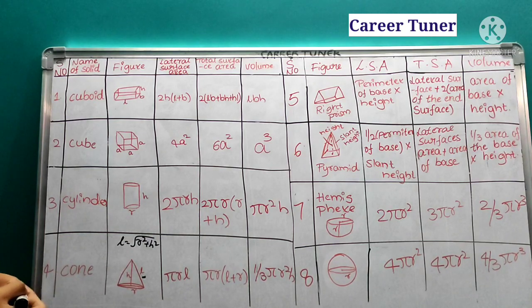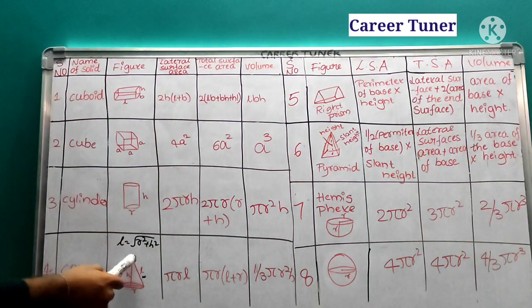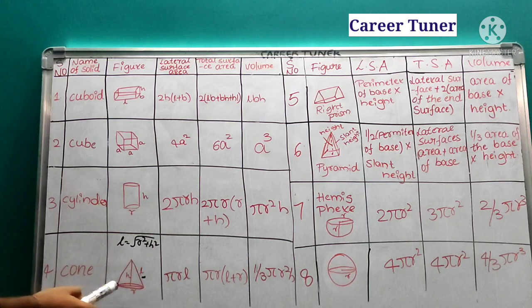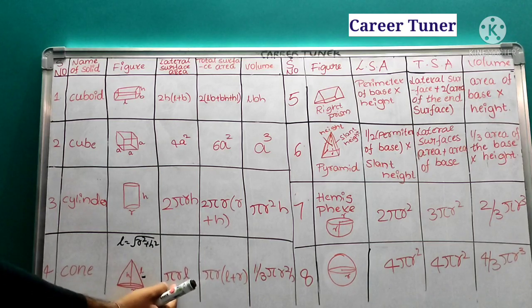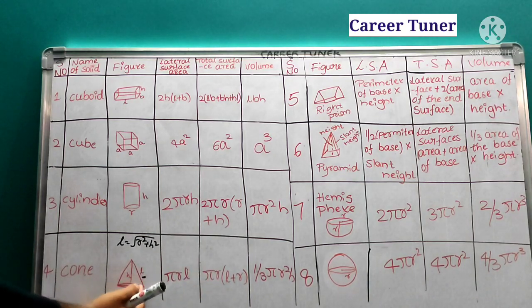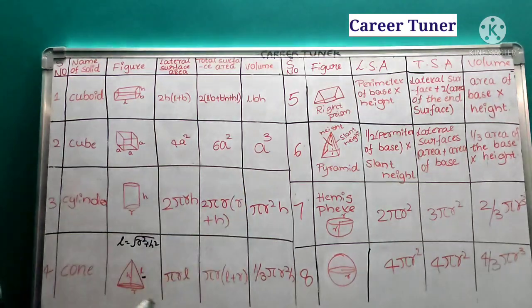Okay. Now, lateral surface area of a cone. Lateral surface area of a cone is pi r l, and total surface area. See, lateral surface means it covers along the curved surface, and here you have one bottom surface. This area is nothing but pi r square. So when you add the lateral surface area plus this bottom surface, that gives us the total surface area. That is pi r of L plus r. Okay. Next, volume of a cone is nothing but 1 by 3 pi r square h.